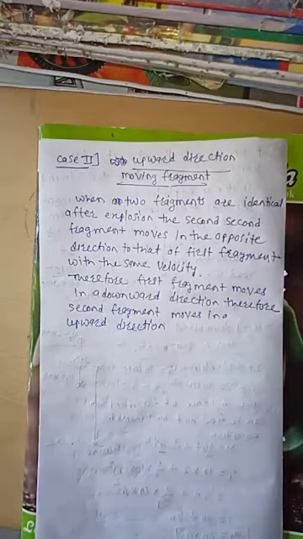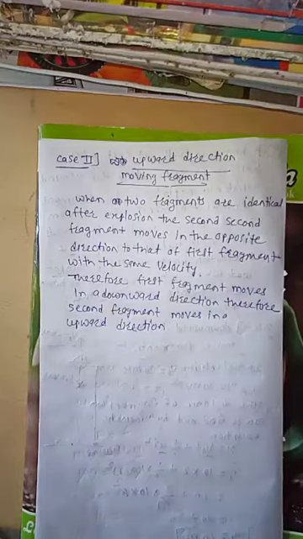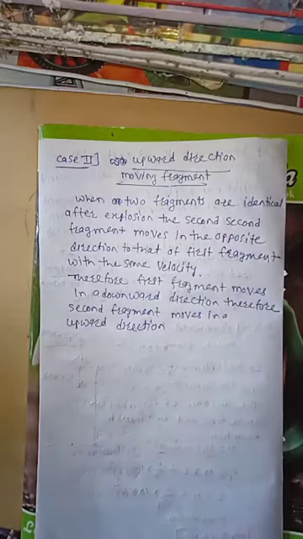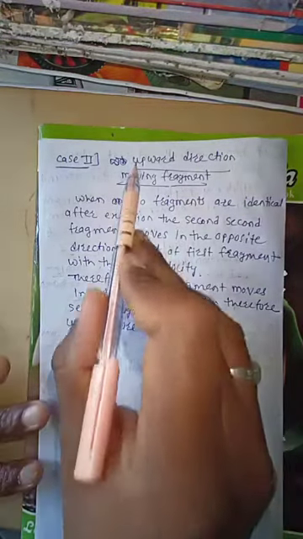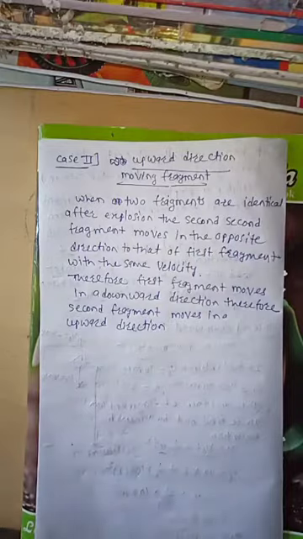When after explosion the bomb is equally or identically divided into two parts, when one part is moving in a downward direction, then automatically the second part will be moving in an upward direction. Therefore we have the upward direction moving fragment.